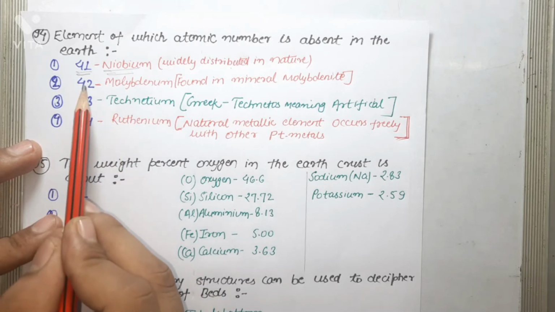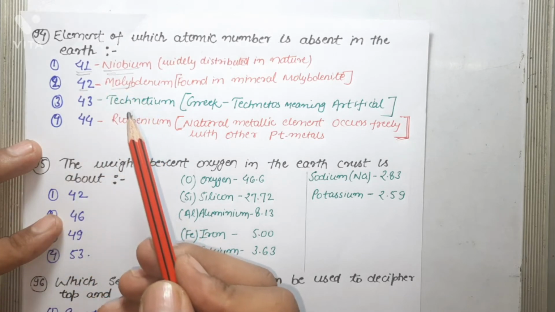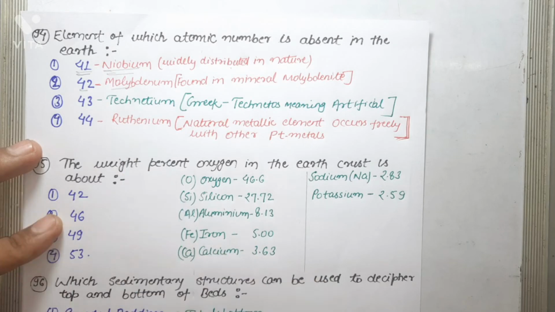Element with atomic number 42 is molybdenum and it is also found in minerals like molybdenite. Okay, and it was discovered in 1778 by the Swedish chemist K. Scheele. It is a typical rare element, and its content in the earth's crust is 1.1 times 10 to the power minus 4 percent by mass, and this is associated mainly with acidic magma and with granitoids.